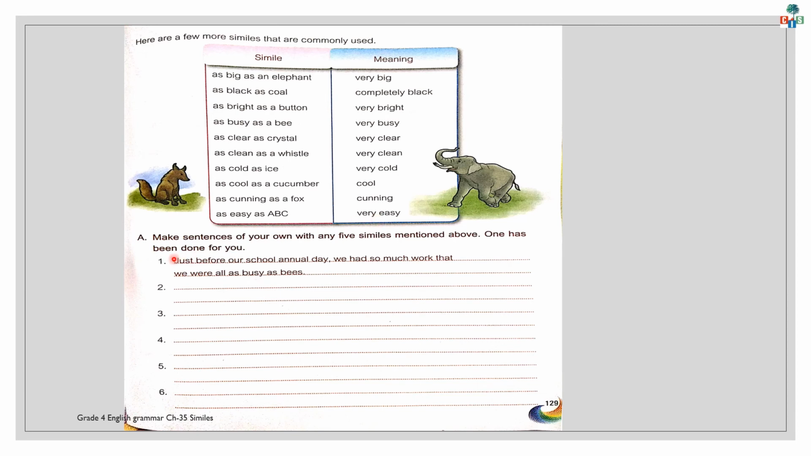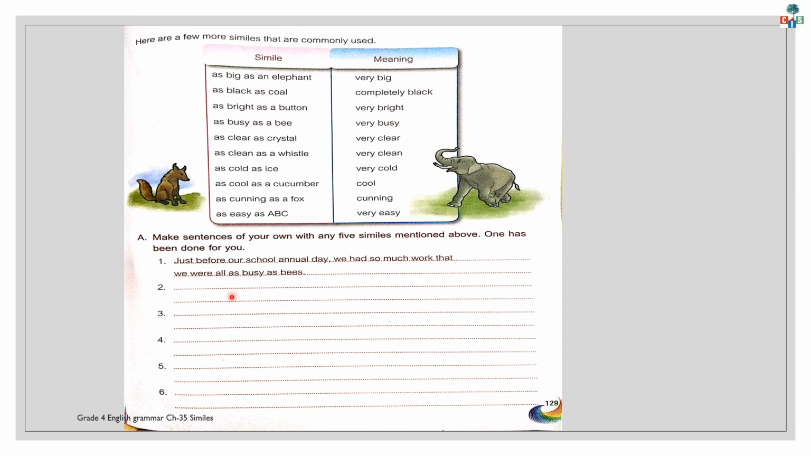Now, in exercise A, you have to make your own sentences with any 5 similes mentioned above. One has been done for you. Now, children, you can use any 5 similes in your own sentences. The first one has been done for you. Just before our school annual day, we had so much work that we were all as busy as bees. As busy as means a person who is very, very busy.